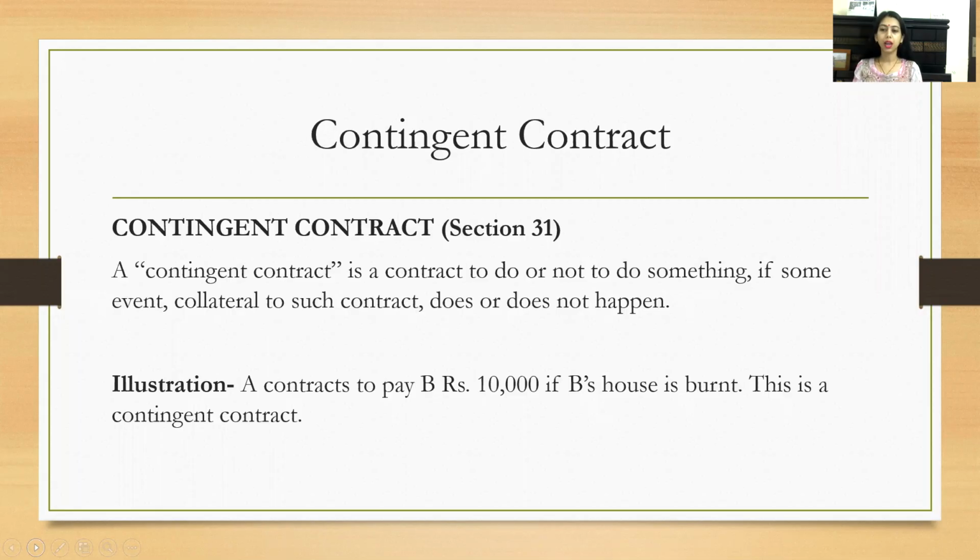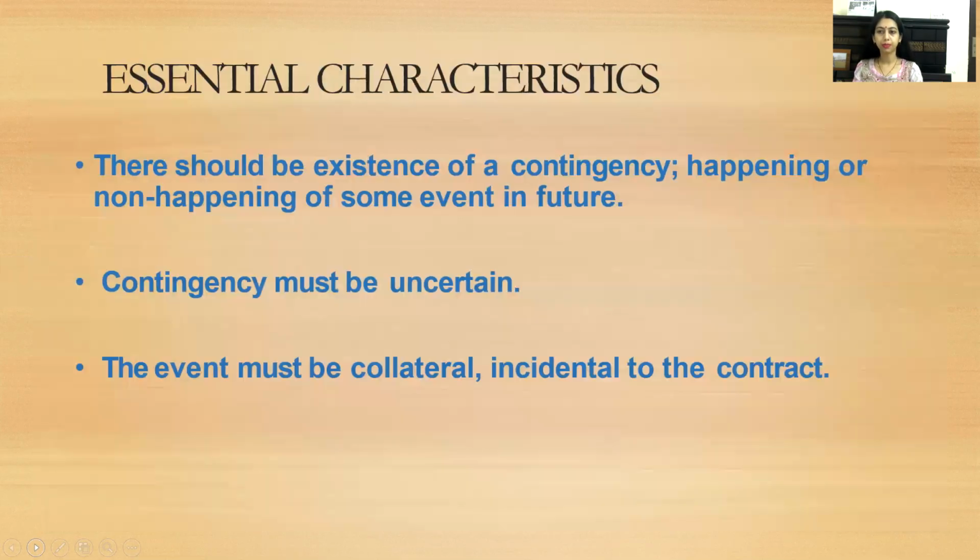For example, A contracts to pay B rupees 10,000 if B's house is burned. अगर B का घर जल जाएगा तो A B को 10,000 रुपए देगा. So this is a contingent contract.